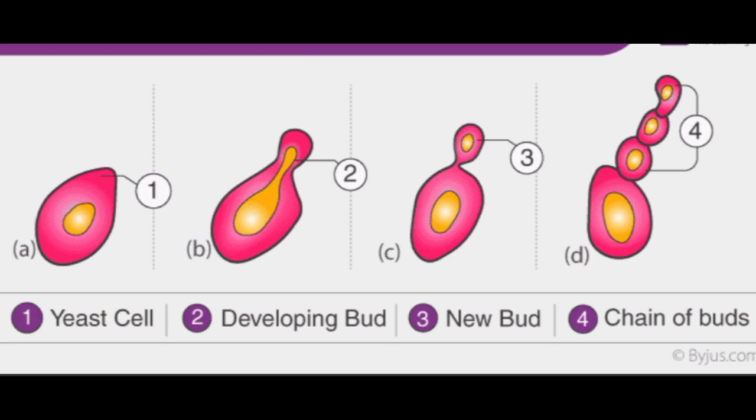The next type of vegetative propagation is budding. Here, the example is yeast. Yeast is a unicellular fungus. The yeast reproduces by the process of budding. See, this is the yeast.